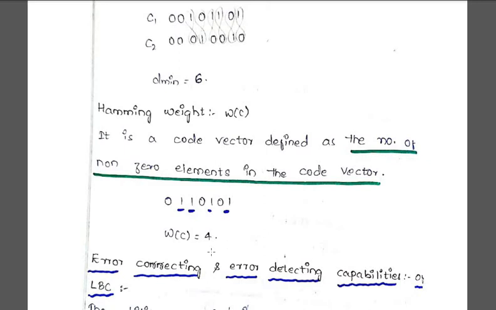So this is how you are going to find out the Hamming distance as well as the Hamming weight of your particular code word.